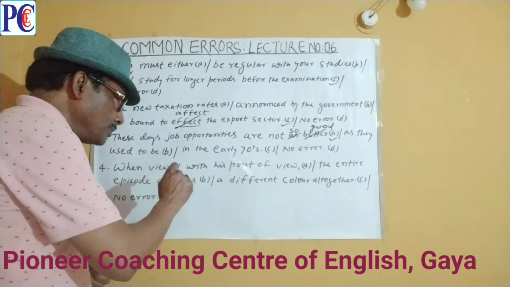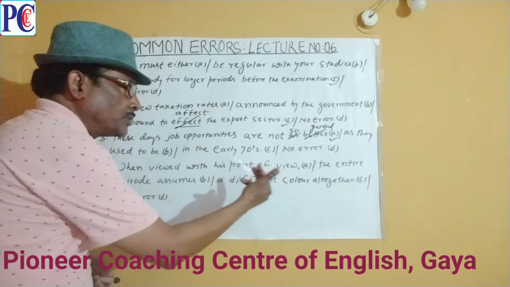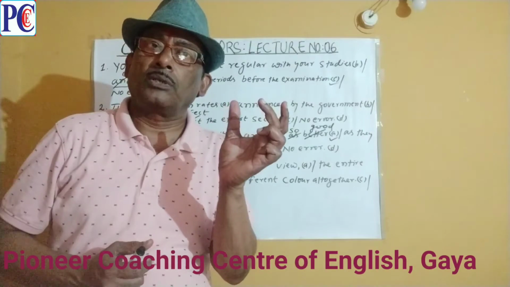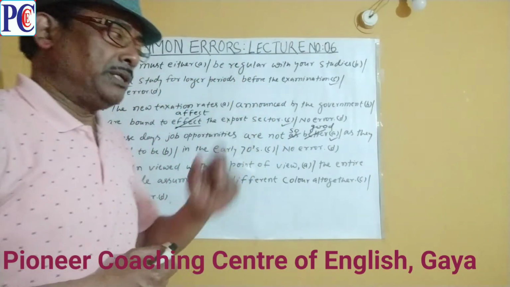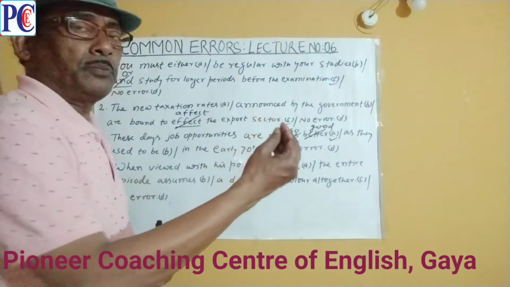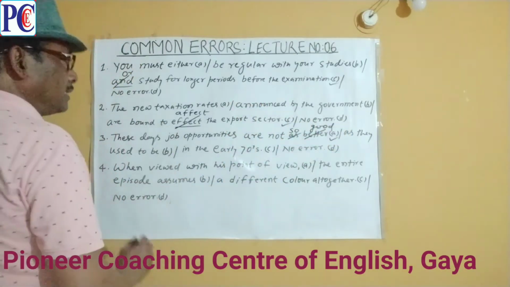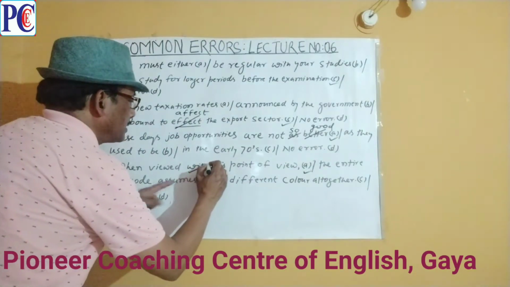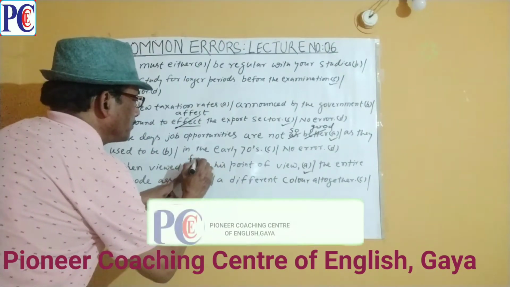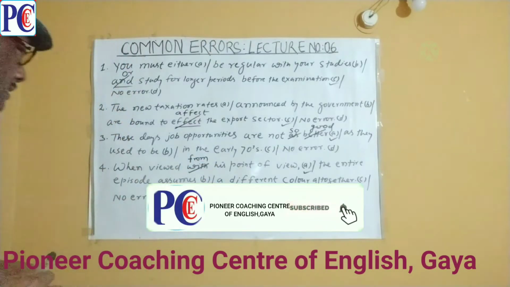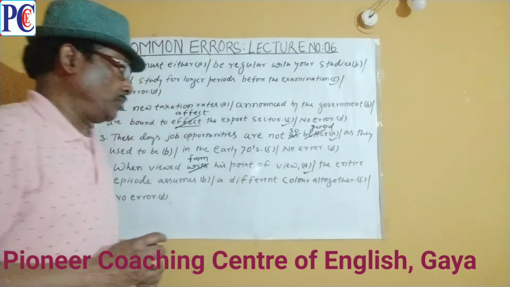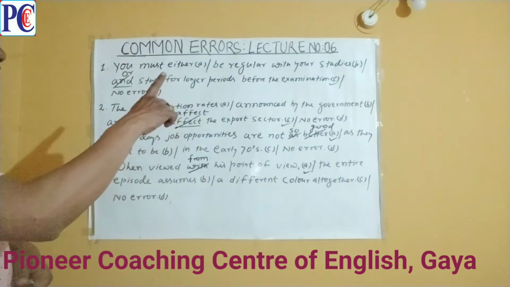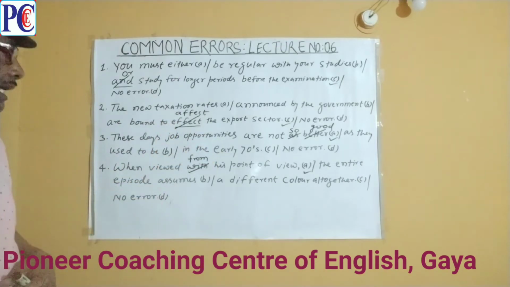Let us come to sentence number 4. When viewed with his point of view, that is, his point of view is the source. Source दिखाने के लिए with नहीं use करते, we make use of the preposition from. So the error lies in part A. We must replace the preposition with by the preposition from. Hence the correct sentence is, when viewed from his point of view, यदि आप उनके नजरिए से देखें, the entire episode assumes a different color altogether.